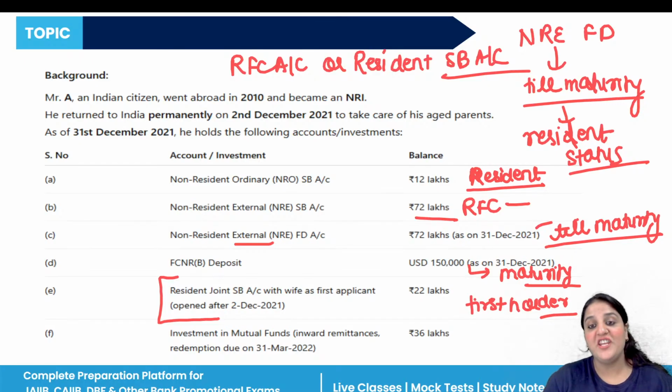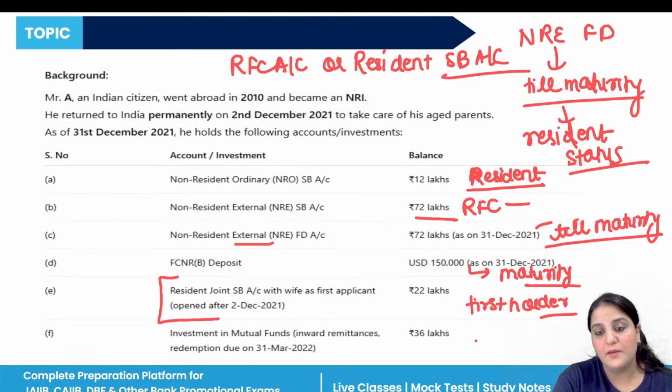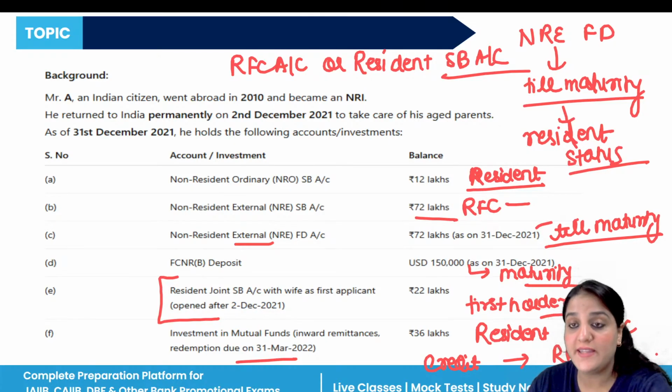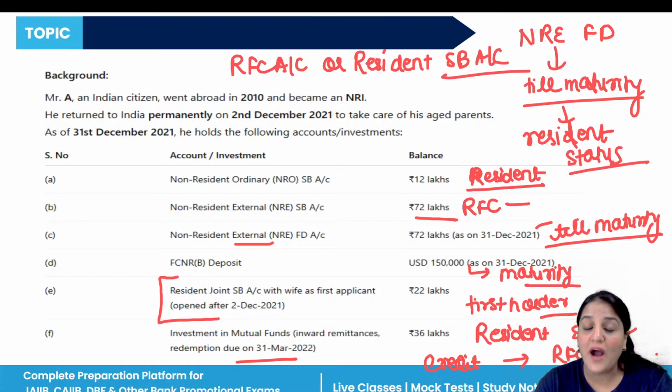What happened in the case of investments in mutual funds, and the amount is here 36 lakhs. So here, proceeds from the redemption due on 31st of March 2022 can be credited to the resident SB account, or to the RFC account, if the funds qualify as foreign exchange under FEMA.